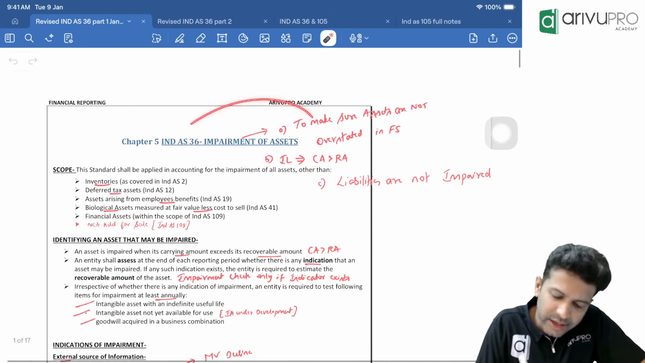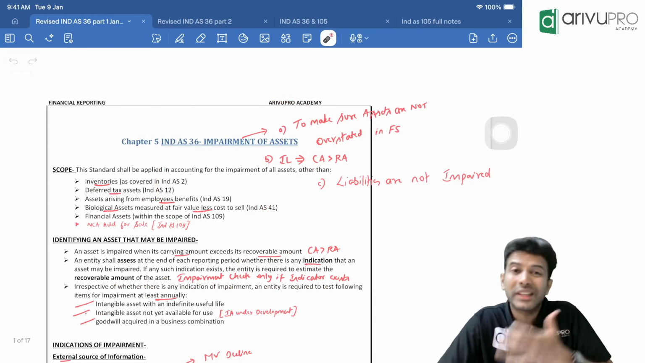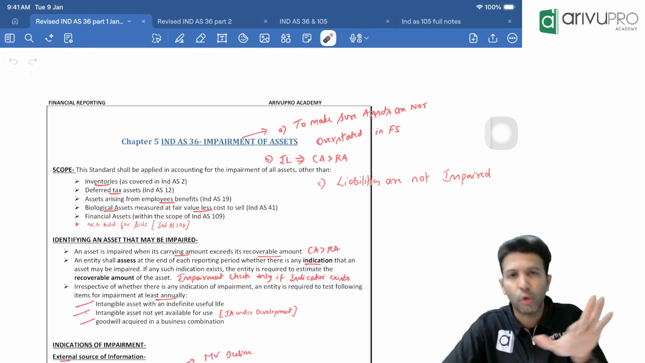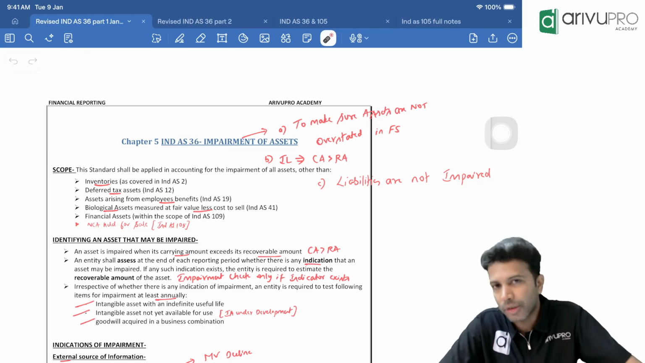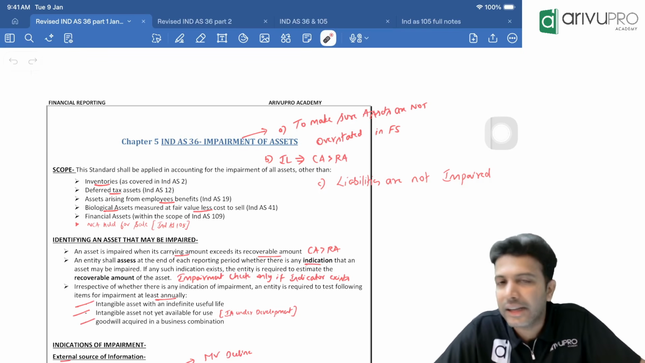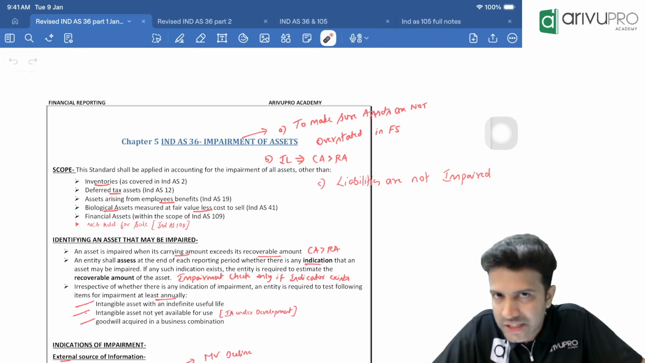Now in this standard, we will discuss more about which assets are impaired, how to recognize impairment loss, and how to measure them. So some extra points relating to impairment we're going to study in detail in Ind AS 36. Okay, that's the scope of the standard.